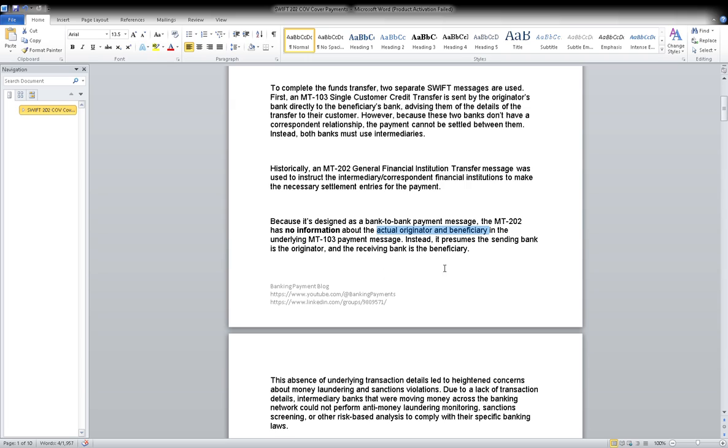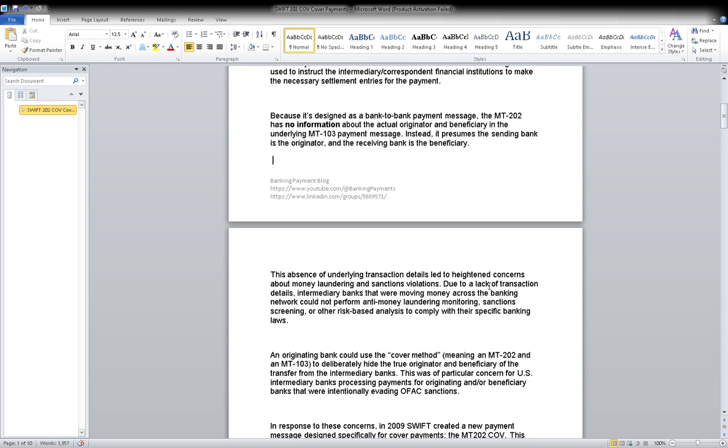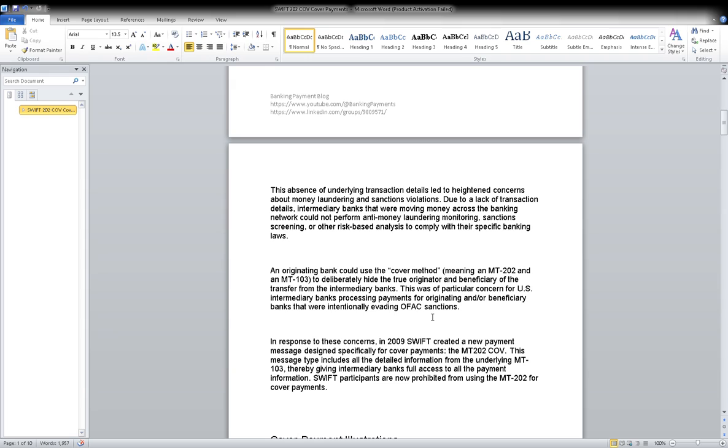That's why I asked you. In the underlying MT103 payment message, it is instead presumed that the sending bank is the originator and the receiving bank is the beneficiary. They are not considering you, Mahima and Shruti. They are considering only the banks, HDFC and Citibank, as the originator and the beneficiary. Okay, that is clear, right?